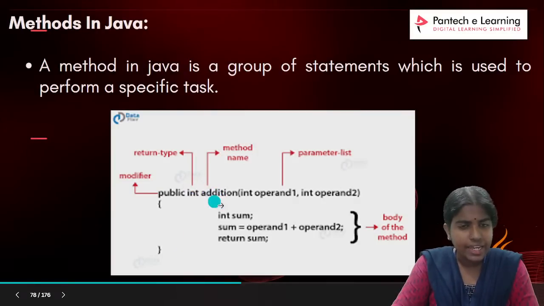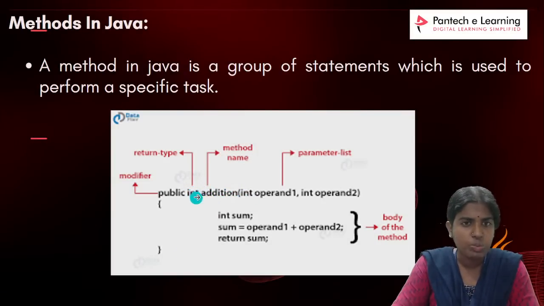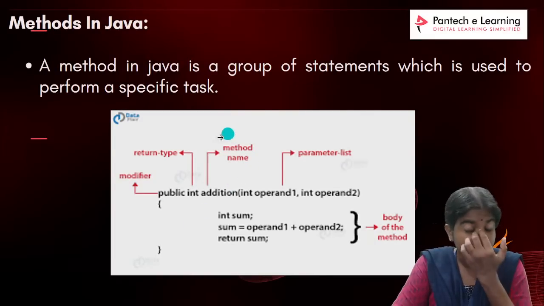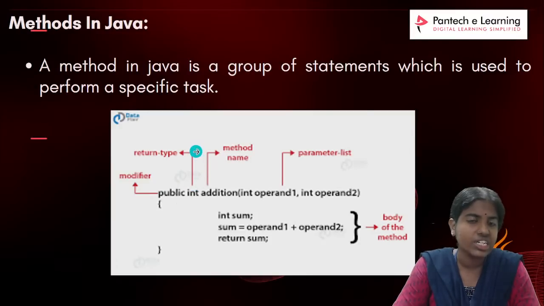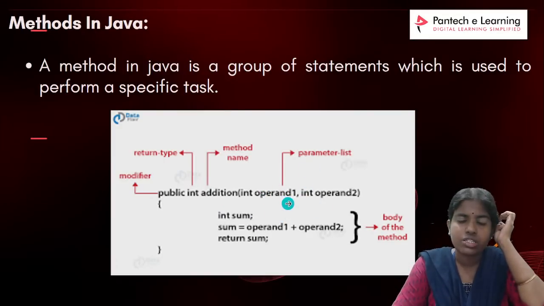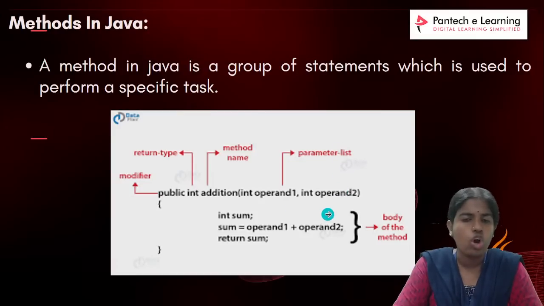So for example, public int addition. This is the name of the method. It is prepended by the return type, int, and by the public access modifier. So whenever I want to define any method, this is how I have to go: access modifier, the return type, so I have to go for integer return type, and the method name. Whatever is the name of the method, I need to give the corresponding method name here, followed by the parameter list. For example, I am giving here operand 1 and then operand 2. Clear with this? So this is the corresponding syntax.